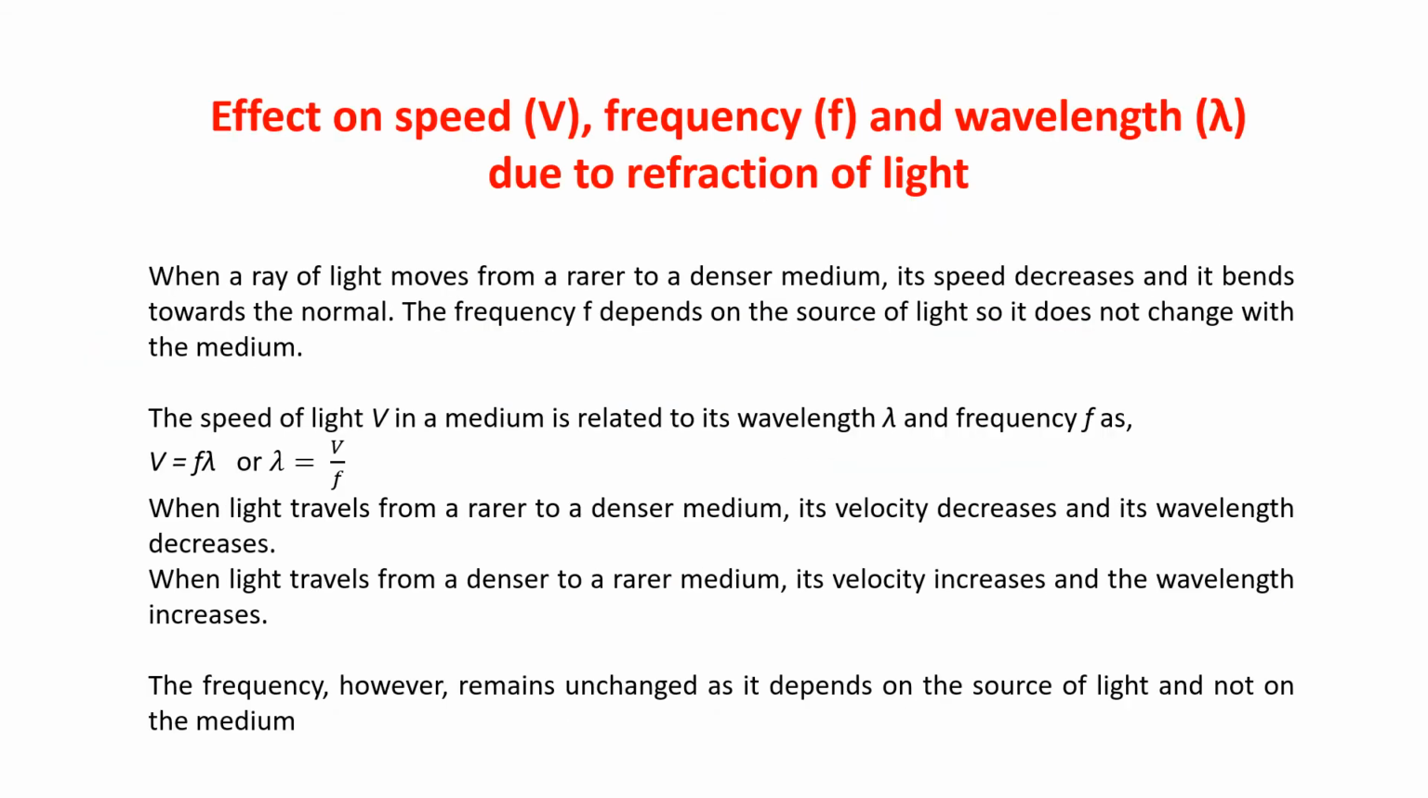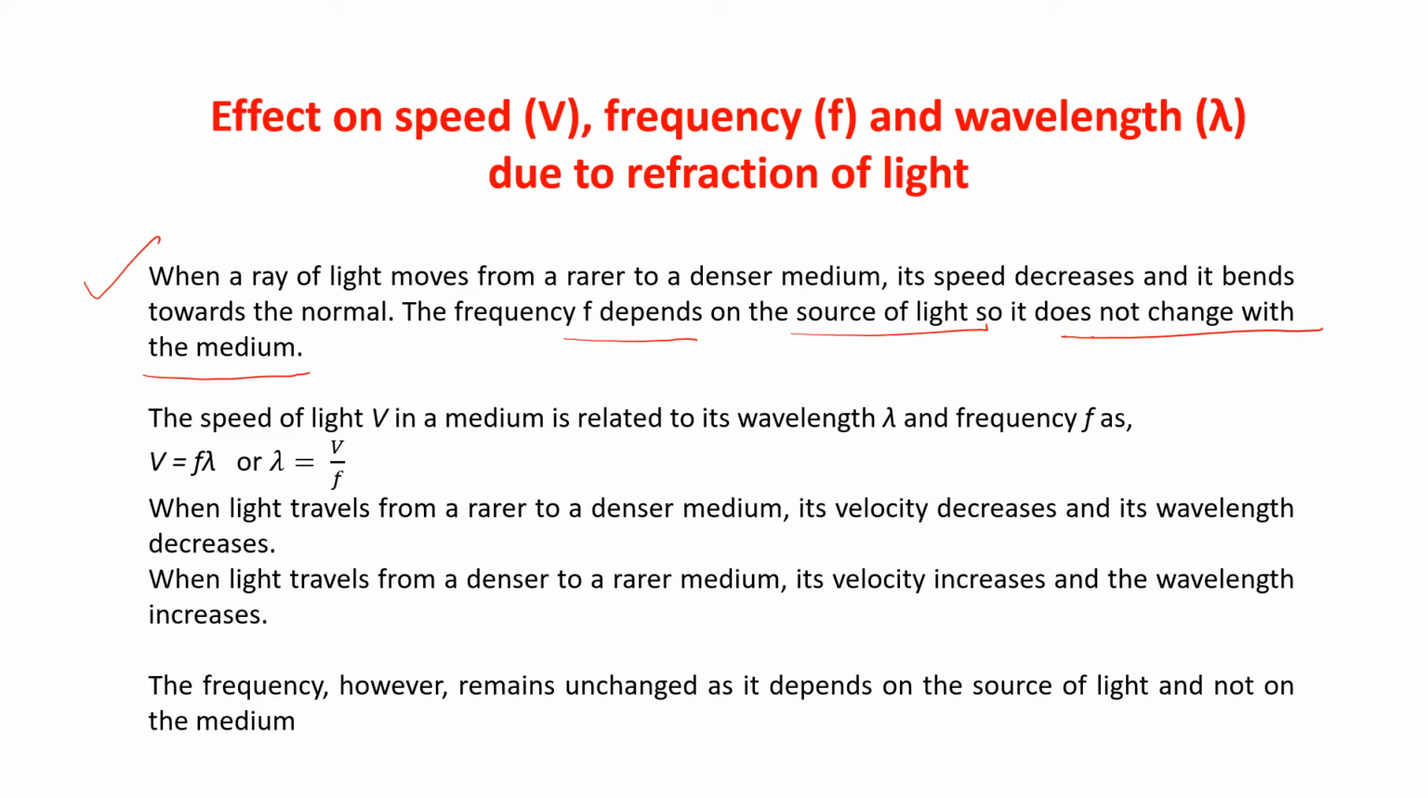Effect on speed v, frequency f, and wavelength lambda due to refraction of light. Let us see. When a ray of light moves from a rarer to a denser medium, its speed decreases, and for that it will bend towards the normal. That also you know. The frequency f depends on the source of light. So it does not change with the medium. It has no relationship with the medium. It depends upon the source of light.